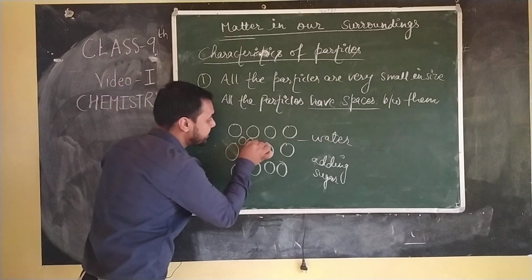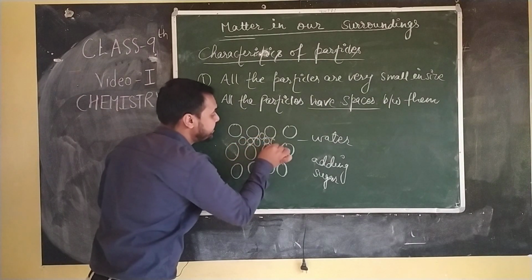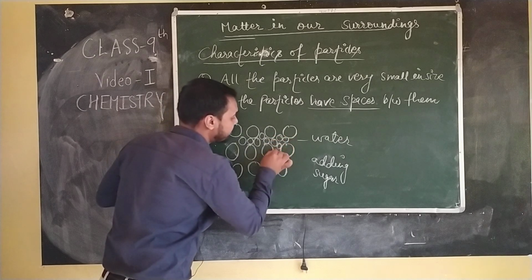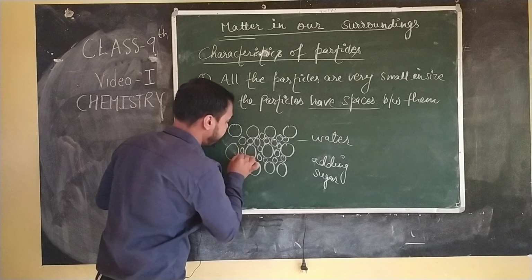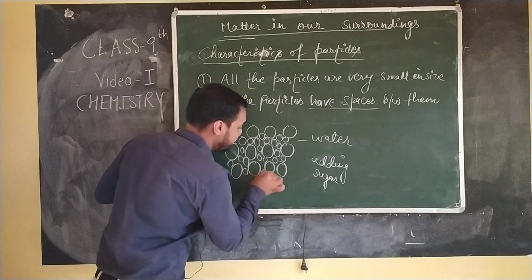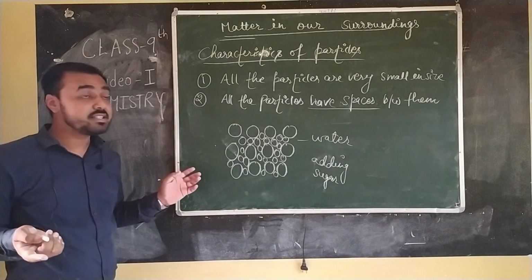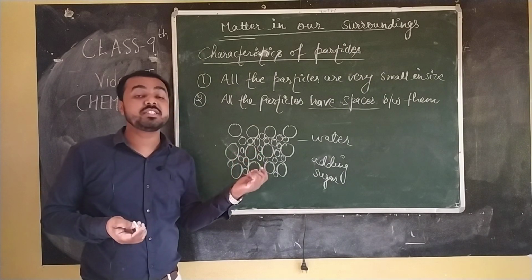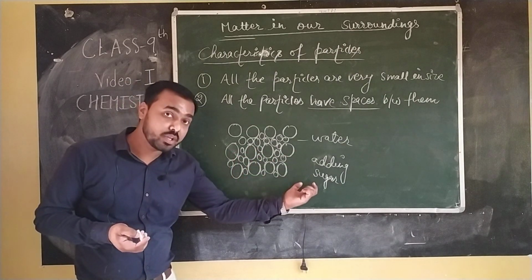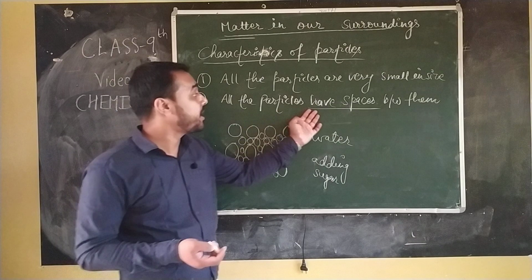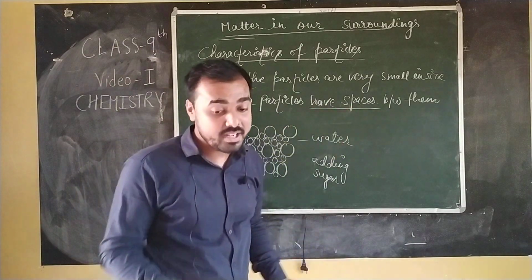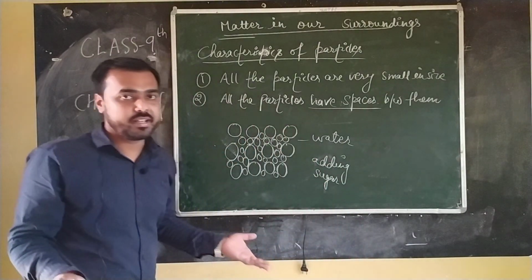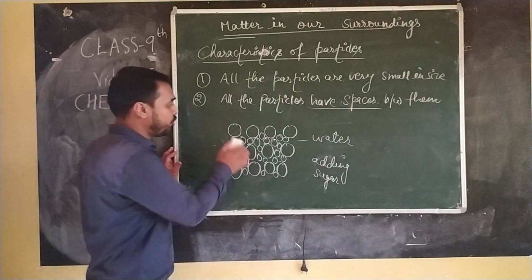These spaces that you can see clearly are filled by the sugar molecules. Just because of it, after mixing 2 to 3 minutes, those sugar particles disappear and you get a solution of water and sugar. So here I have written all the particles have spaces between them, and those spaces are filled by other particles when you mix any solutions.